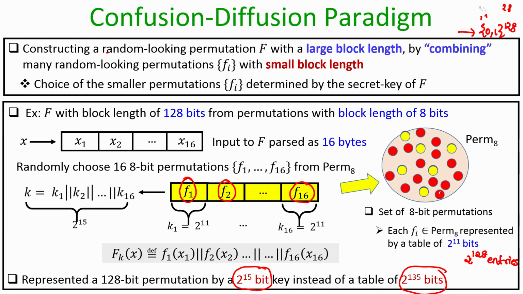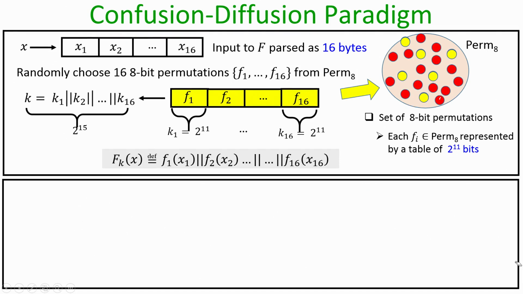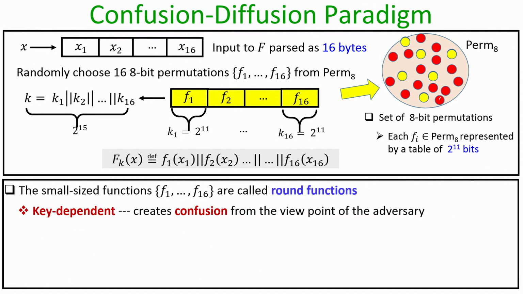Now, you might be wondering why exactly the name confusion and diffusion in this term confusion-diffusion paradigm. What exactly causes confusion and what exactly causes diffusion? So, let us go into the details. This is the way in our example we have constructed the keyed function F_k.